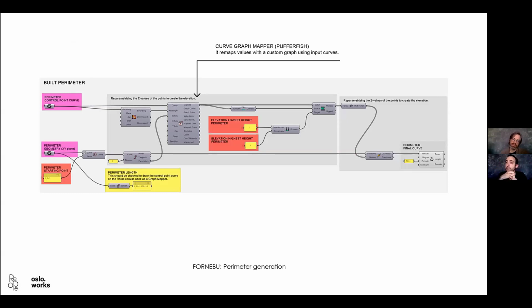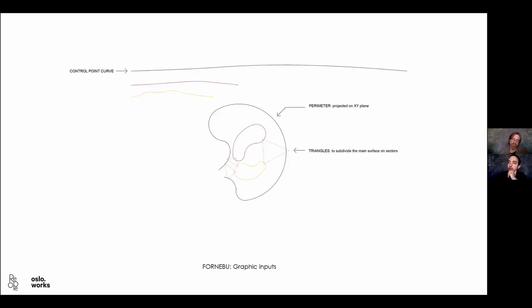And that's it. I mean, maybe the only thing you need to check is the length of the perimeter, so that you can make a control point curve that has more or less the same length, so that when you control the points, everything kind of corresponds with the unfolded elevation of the building. But the thing is that at the end, we reduced the amount of inputs of the project to only these 9 inputs, which were, okay, in this case, for this floor plan, I need these 3 control point curves, and I need these 3 projections of the perimeter on the floor plan.